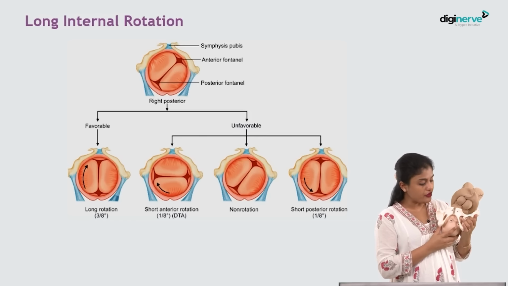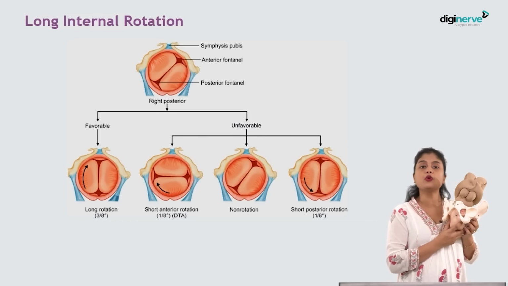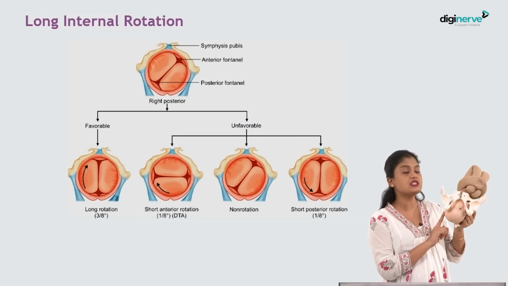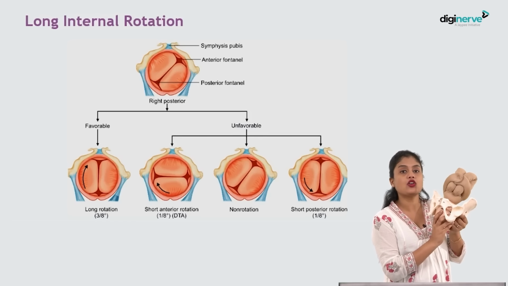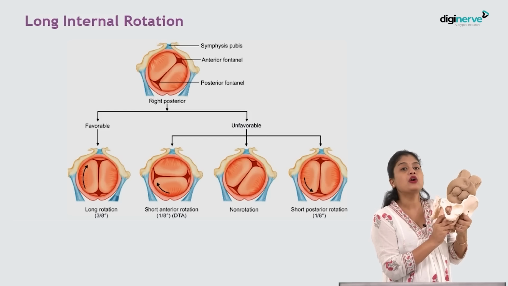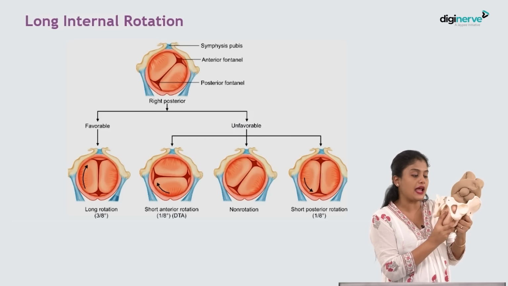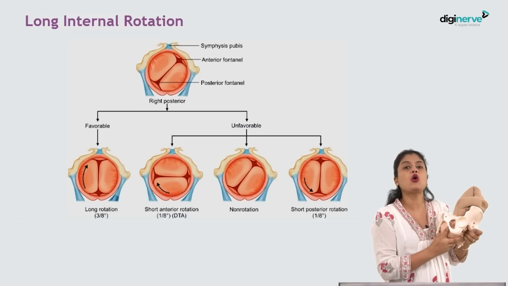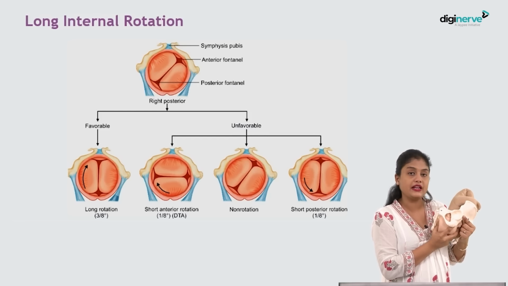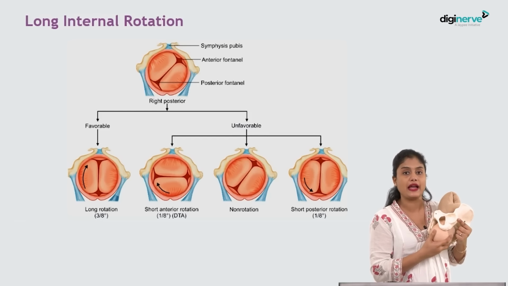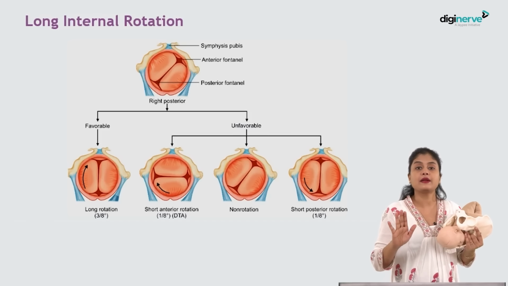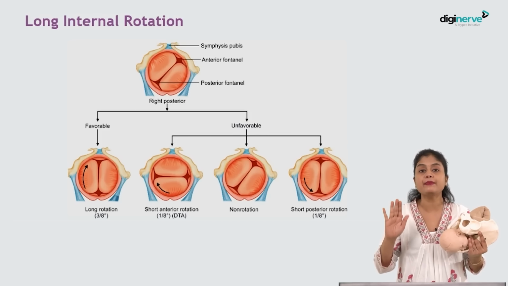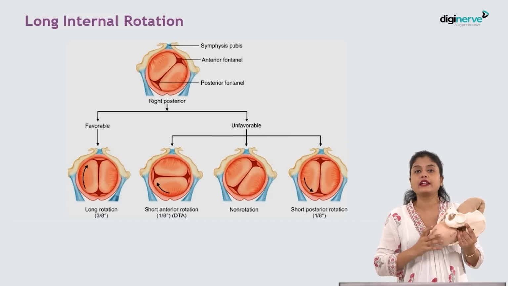So now, the incidence of occipito-posterior position is how much? It is around 10%. In that, remember, almost 90% of them rotate 3/8 of the circle anteriorly and become occipito-anterior. By the end of labor, they become occipito-anterior and deliver like a normal patient. Of the 10%, almost 90% become occipito-anterior.